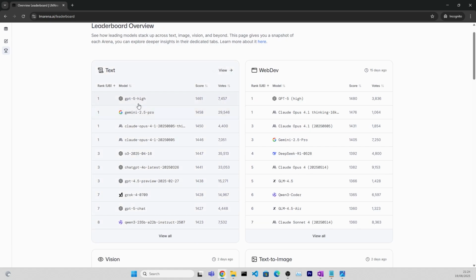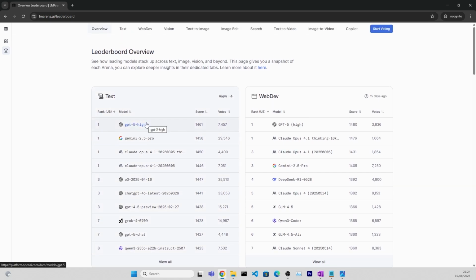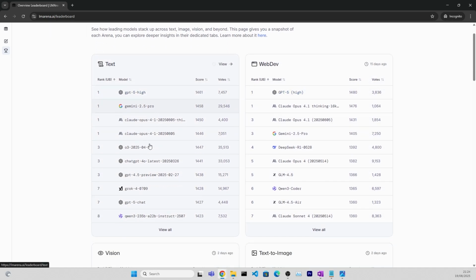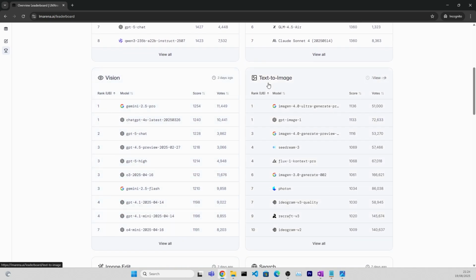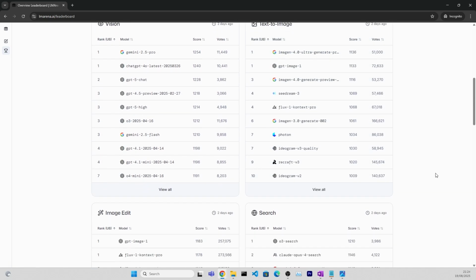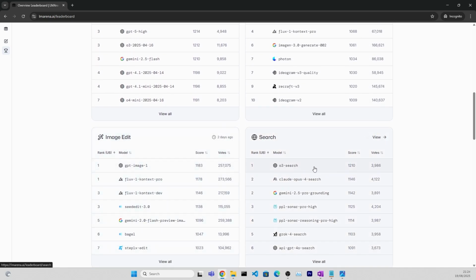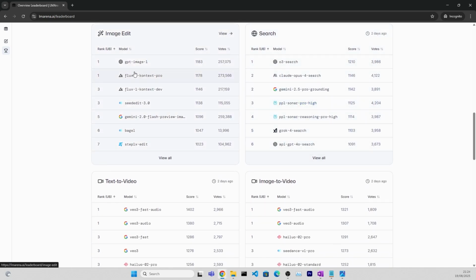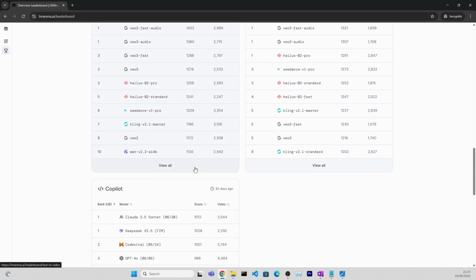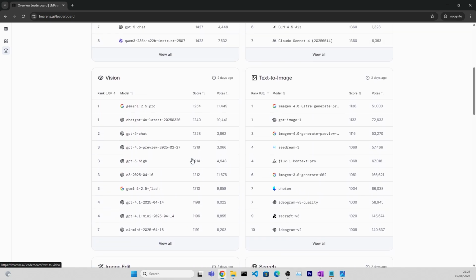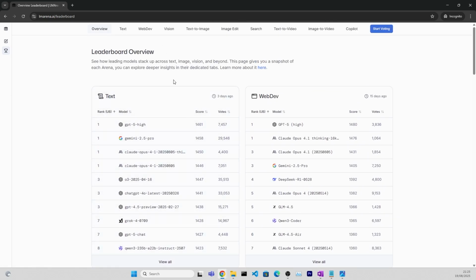And we are right after GPT-5 was released, and you can already see that it's dominating most of the categories. So in text, it's on the first place, on web development, it's on the first place, but it's losing to Gemini. And the vision category, text to image, is also taken by Google. And the other categories in general are also dominated by OpenAI and or Google. So what we can see here are the different rankings.